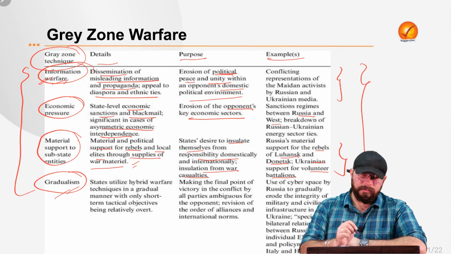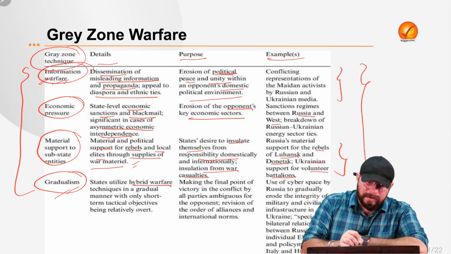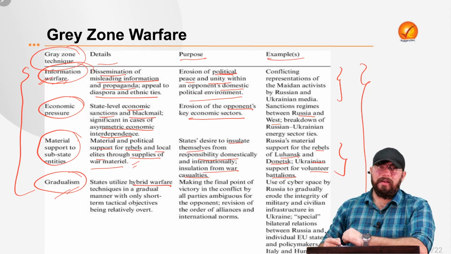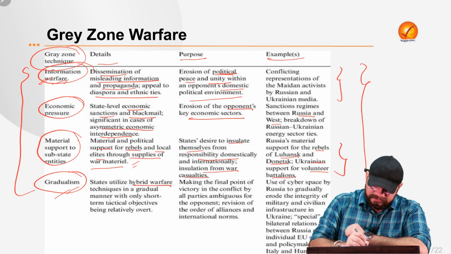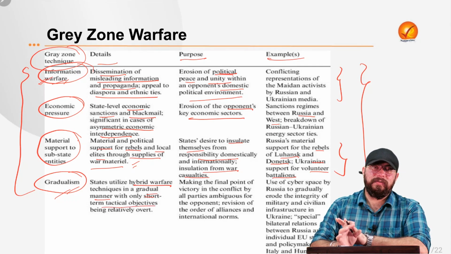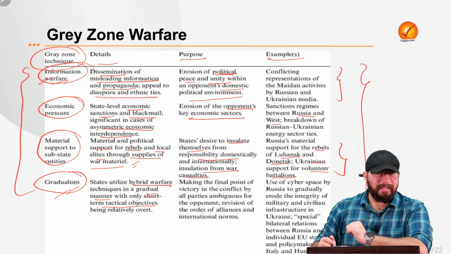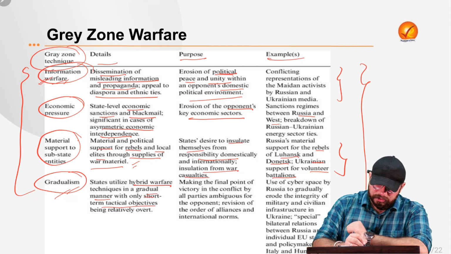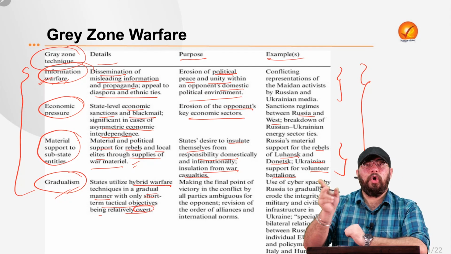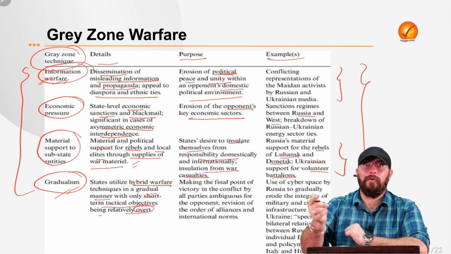Now gradualism. So states utilize hybrid warfare in gradualism, right? Hybrid warfare techniques are deployed in a gradual manner, in a slow way, with short-term tactical objectives being relatively overt, not covert, right?